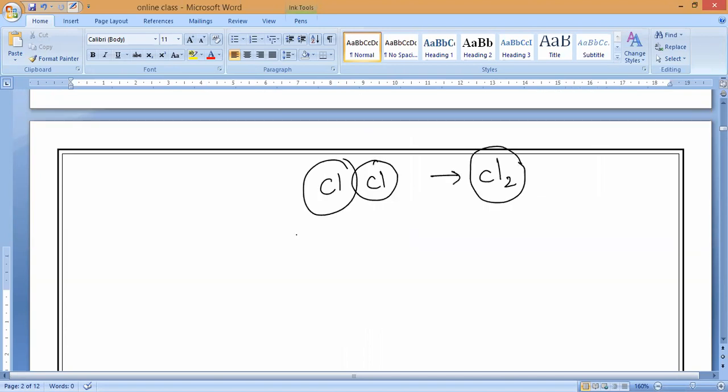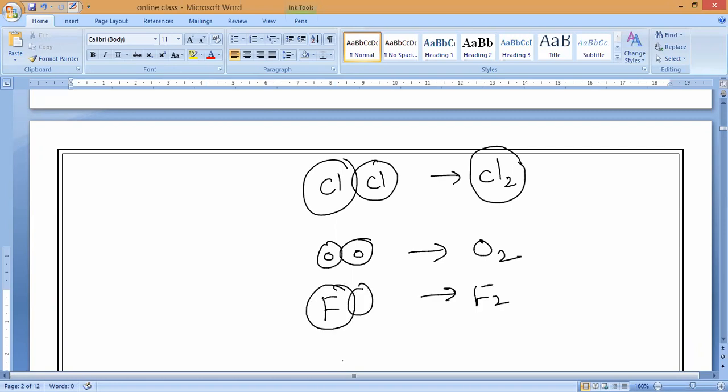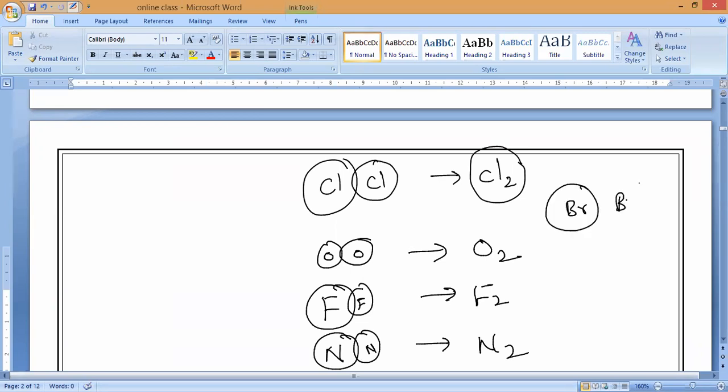Same way, if we take oxygen, two oxygen atoms are together, so atomicity is 2. Same way with fluorine, two fluorine atoms, it is F2. If we take nitrogen also, two nitrogens will be together, so we write N2. Like this, bromine, Br and Br, two together, Br2.